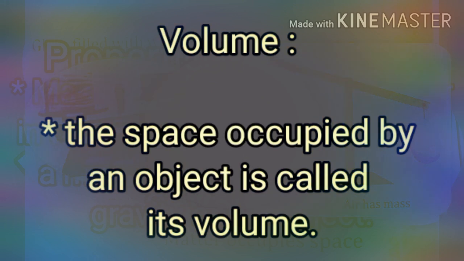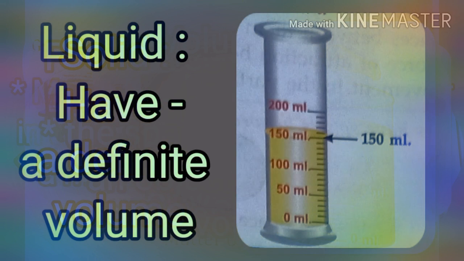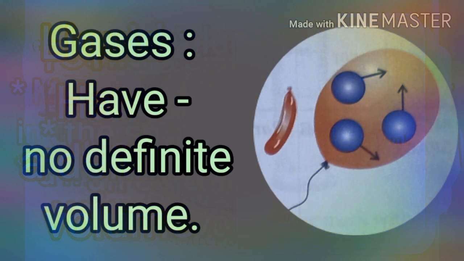Now we discuss volume. What do you understand by volume? The space occupied by an object is called its volume. Solids have a definite volume, and liquids also have a definite volume, while gases have no definite volume.